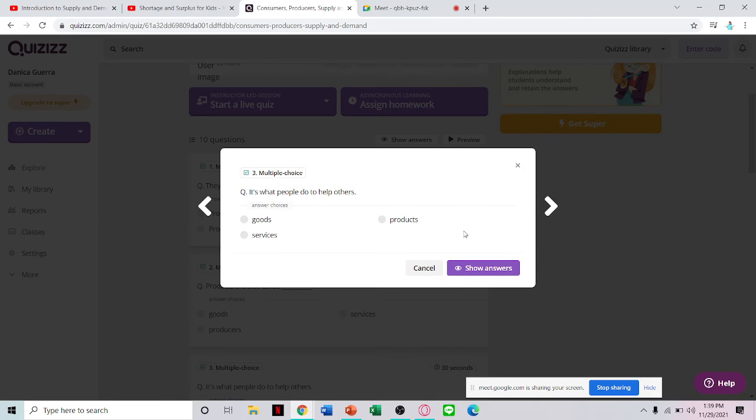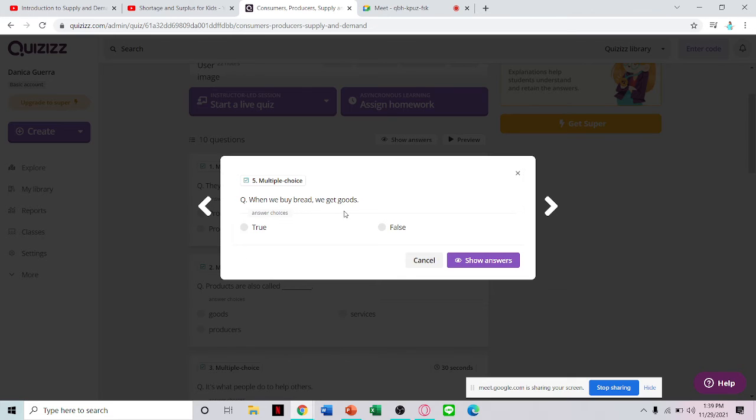Next. Products are also called goods. It's what people do to help others. What's the answer? Survey says: what you do to help is not goods. Goods are sold in markets, schools, markets. When we buy bread, we get goods. True or false? True.